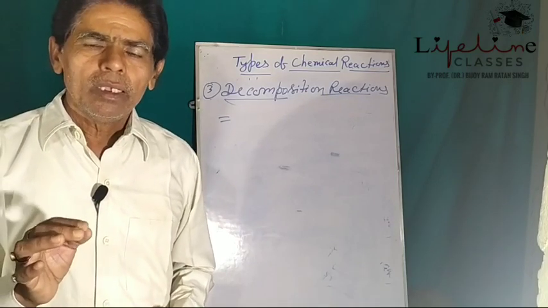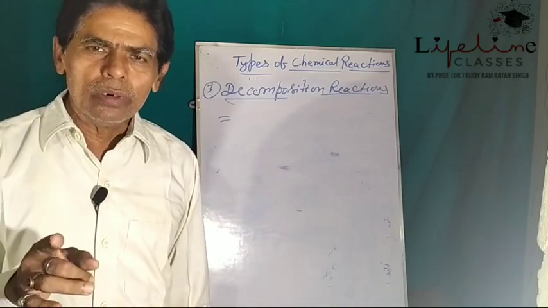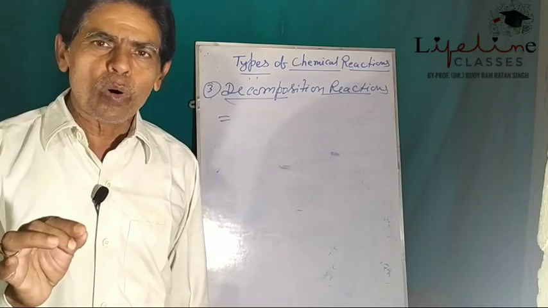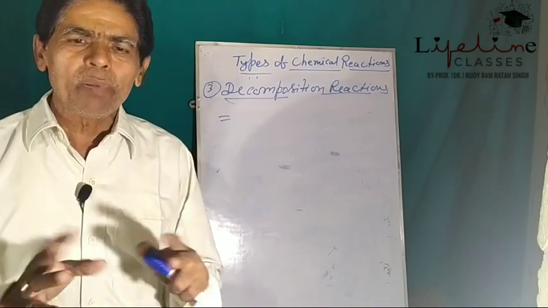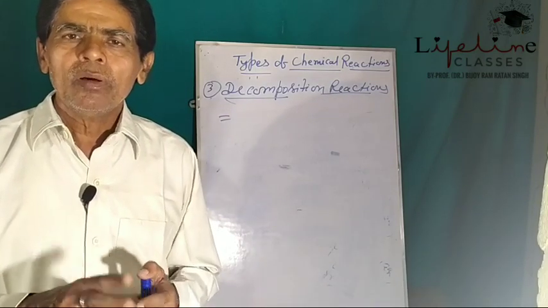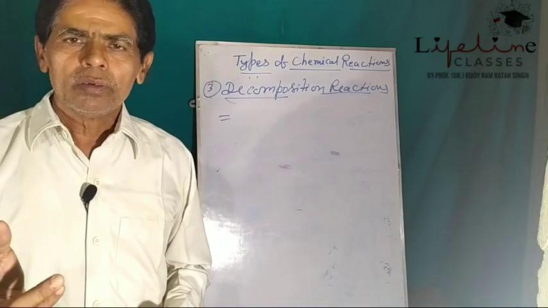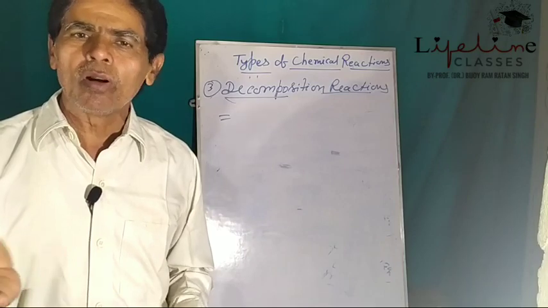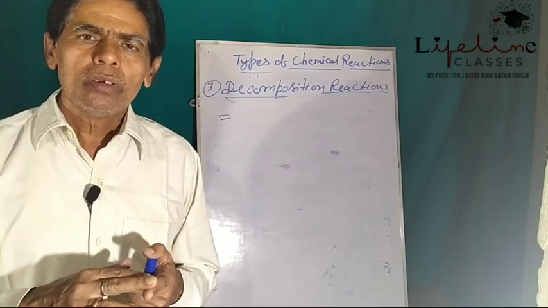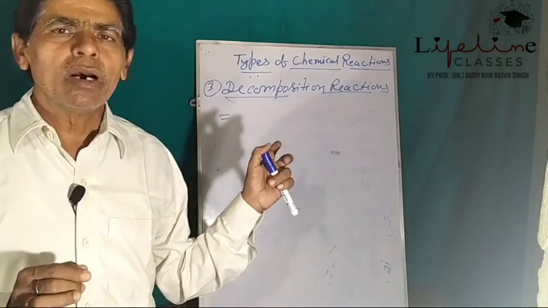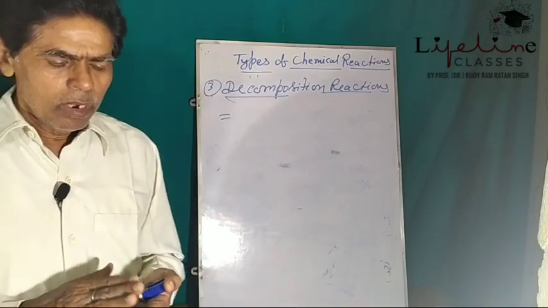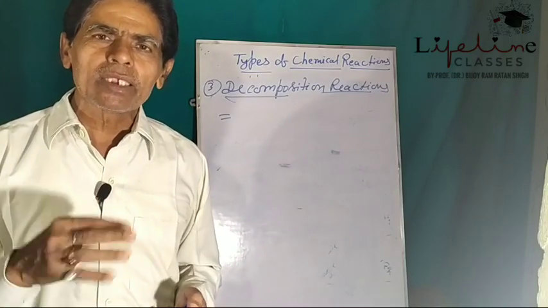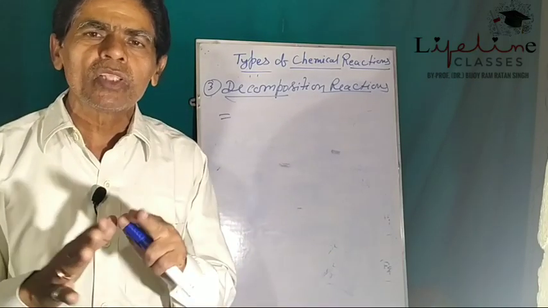So when a chemical compound gets decomposed, split up or broken down to give two or more simpler chemical substances, which may be elements or compounds, such reactions are called decomposition reactions. Decomposition reactions are also of three types.